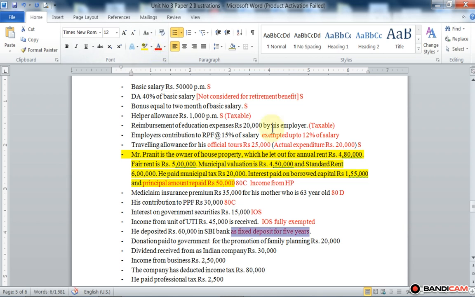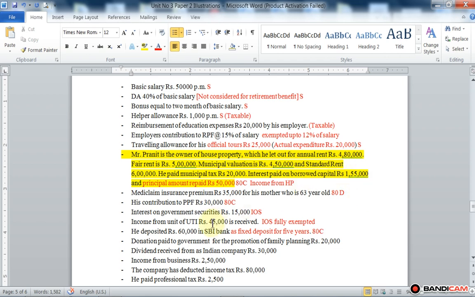So it is a long-term deposit, and a long-term deposit is allowed for deduction under section 80C.